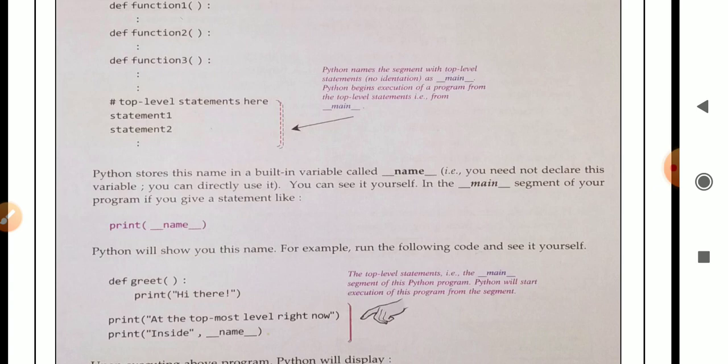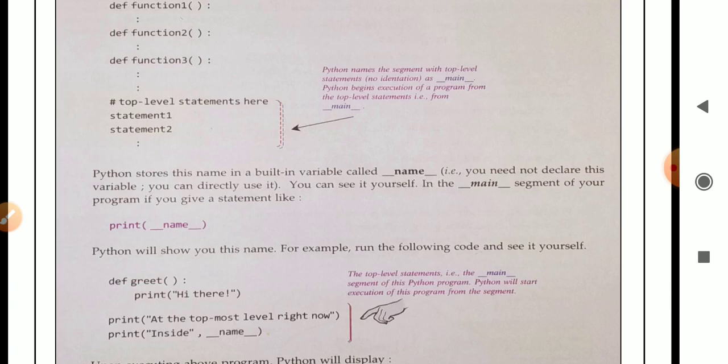Python stores this name in a built-in variable called __name__. Means this name __main__ is stored inside a built-in variable. The name of the variable is __name__. You need not declare this variable, you can directly use it. Means we don't have to declare this particular variable, it is built in, we can directly use it.